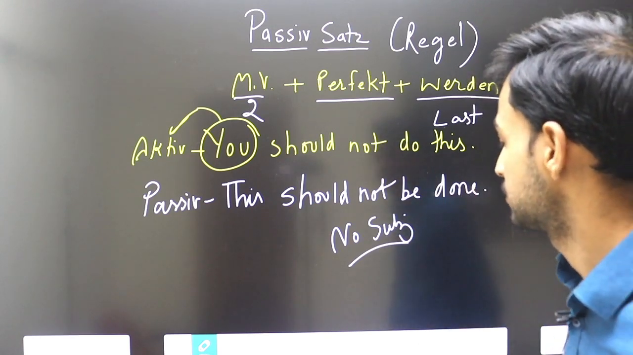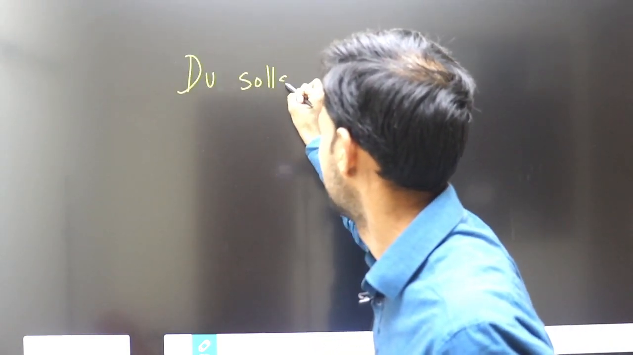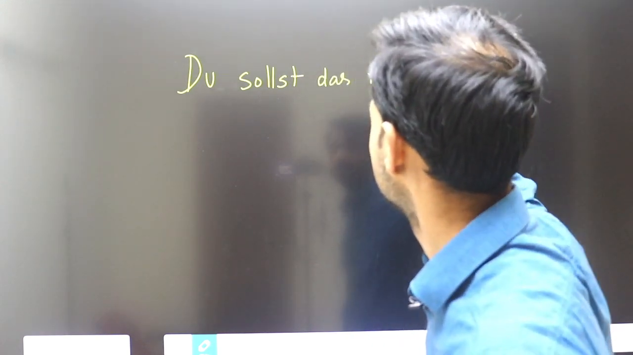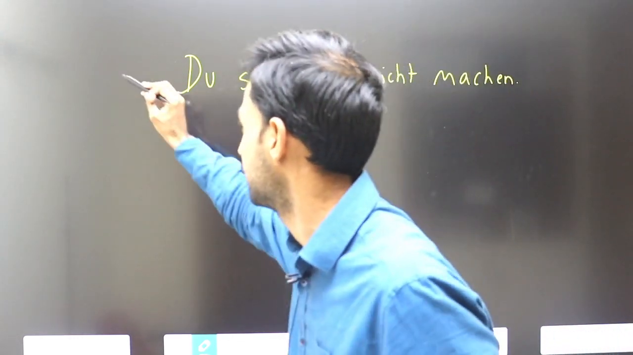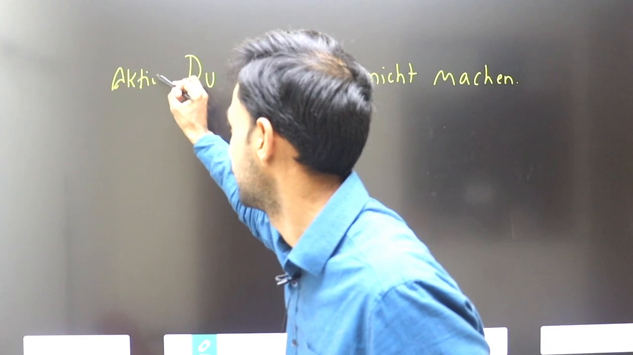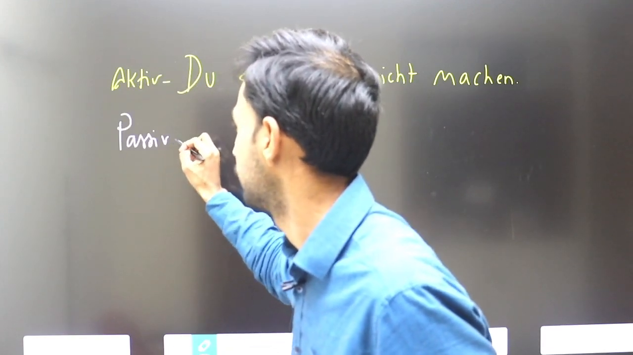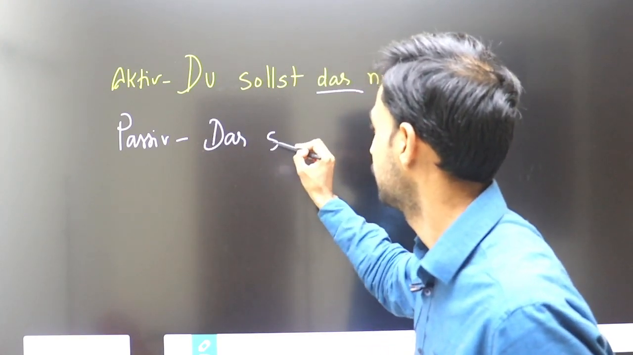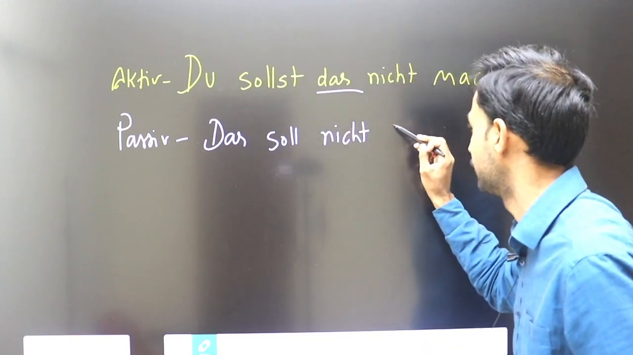So that you understand their meaning. First was you should not do this. Du sollst das nicht machen. Okay, you should not do this. This is my active. This is active Satz. Now passive is, when I write passive voice, I have to follow the rule. Das, this is my subject. Das soll nicht gemacht werden.